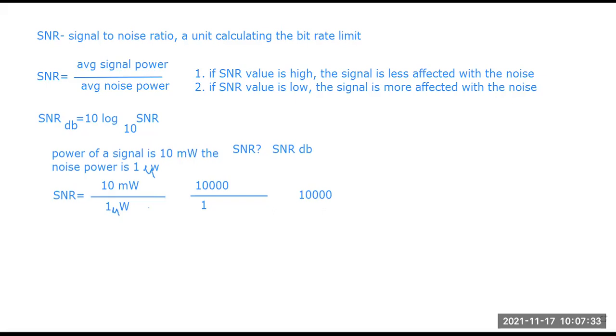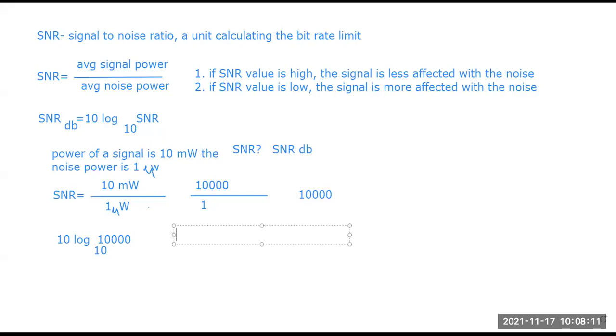What is the formula for SNR dB? It is 10 log base 10 of SNR. Now we already have the value of this SNR, that is 10,000. Just put the value of 10,000 into that SNR. So what will be the equation? 10 log 10,000, and the base will be 10. Now what will be the calculated value for this answer?